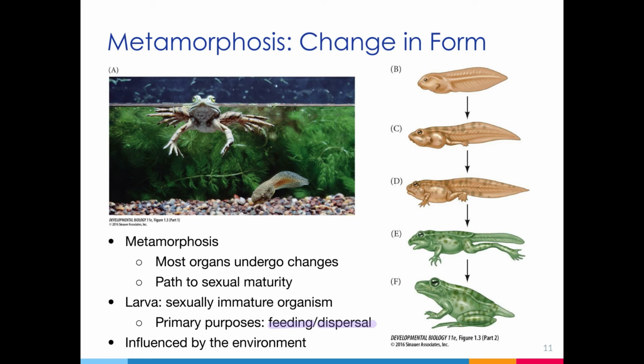So this stage is going to allow this organism to accumulate the energy that it's going to need to reproduce. In some cases, the larval stage is very critical because they're actually organisms that are unable to feed as adults. The larva also allows the organism to move to a new environment before it reaches sexual maturity, which in frogs and other organisms occurs through the process of metamorphosis.